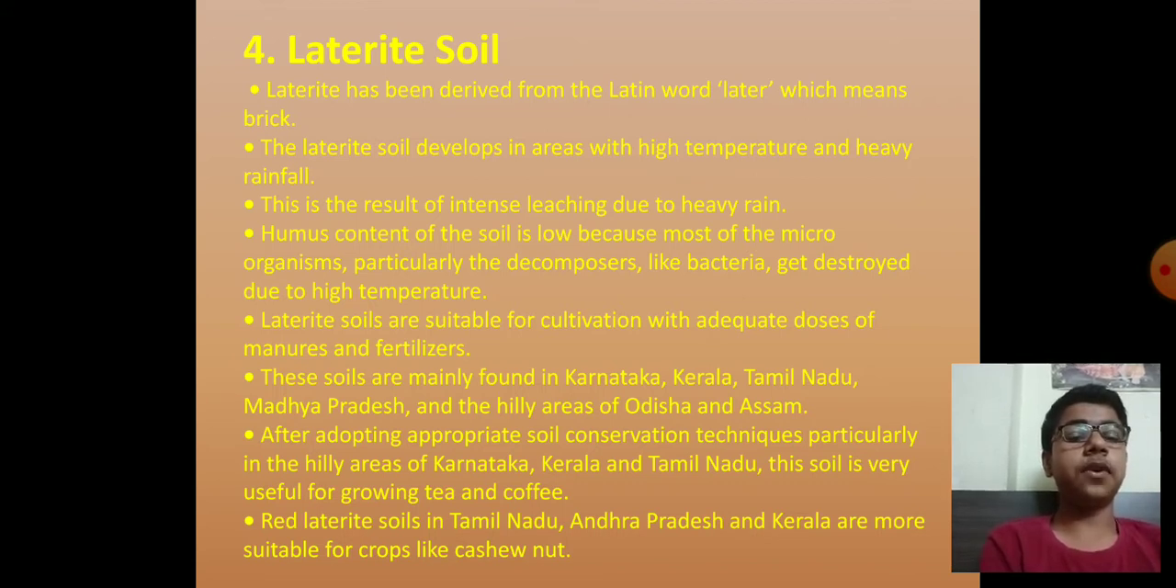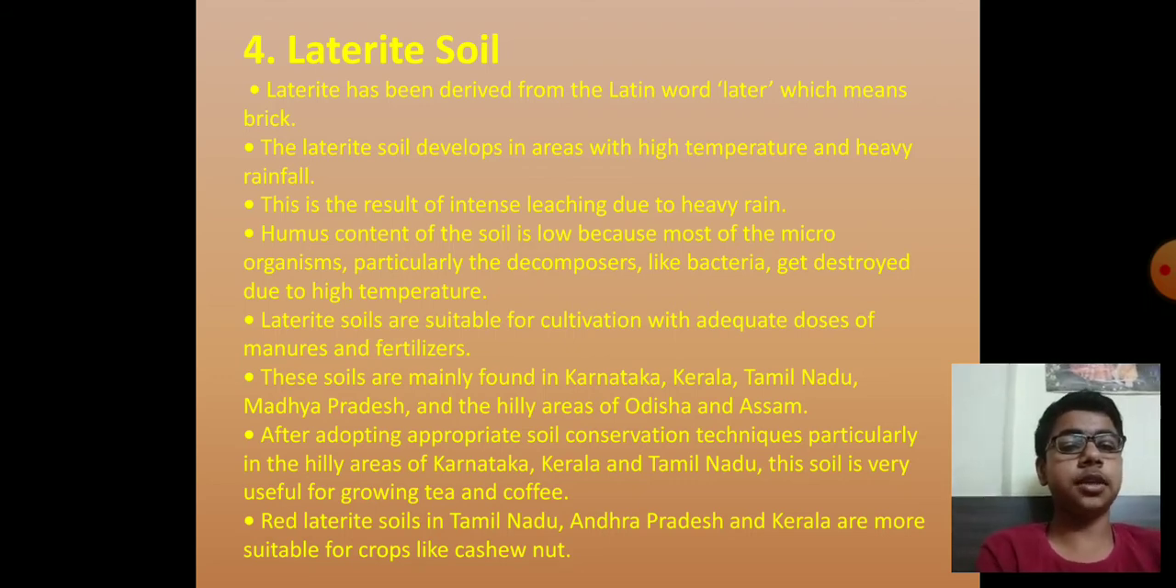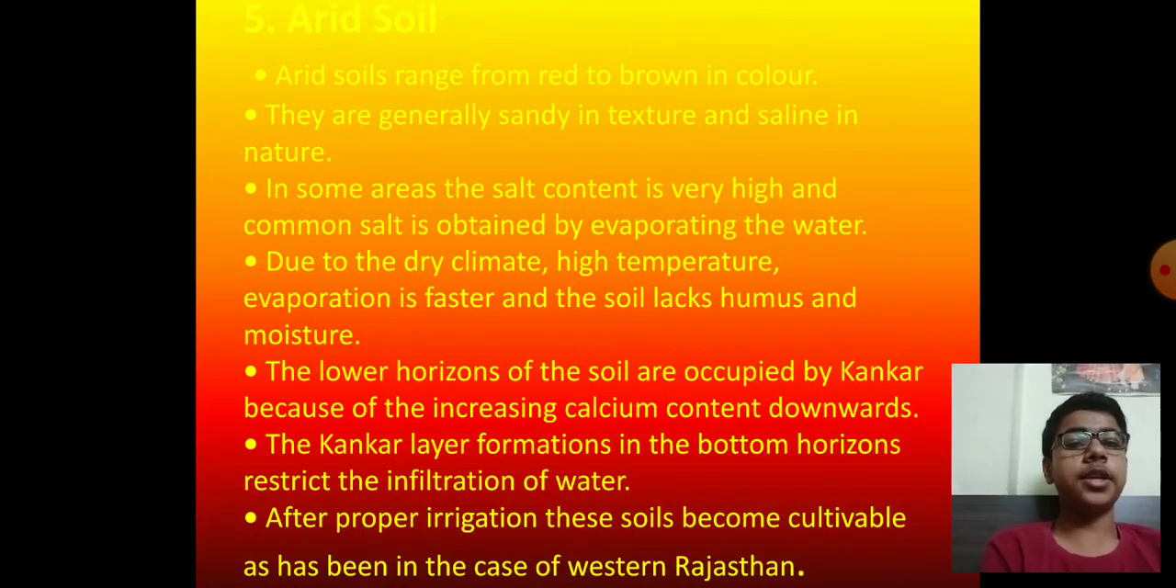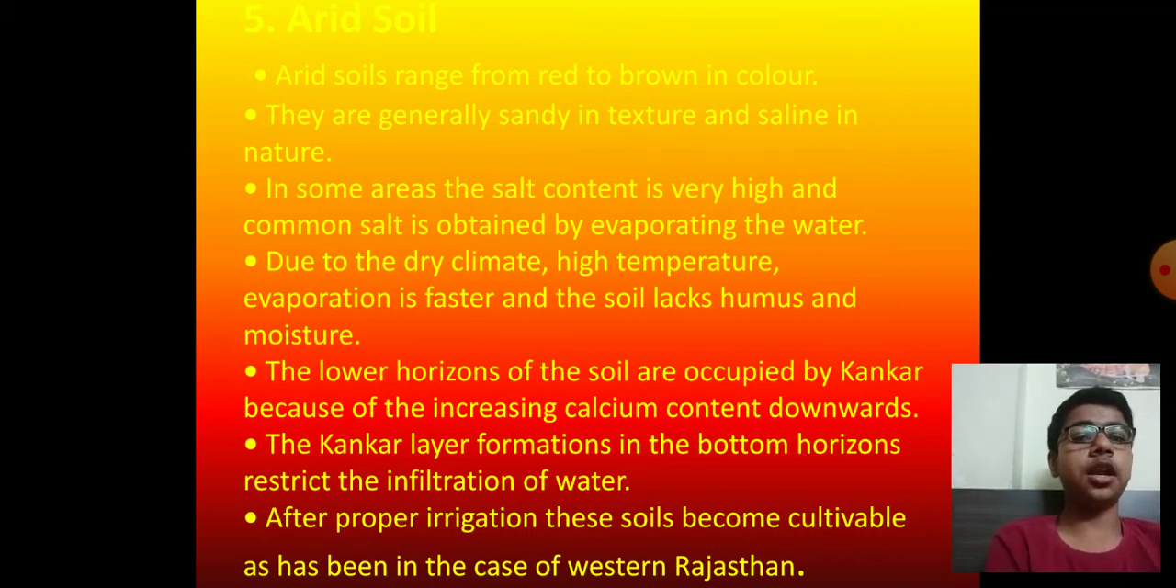These soils are mainly found in Karnataka, Kerala, Tamil Nadu, Madhya Pradesh, and the hilly areas of Odisha and Assam. Arid soil. Arid soils range from red to brown in color. They are generally sandy in texture and saline in nature. In some areas, the salt content is very high and common salt is obtained by evaporating the water. Due to the dry climate and high temperature, evaporation is faster and the soil lacks humus and moisture. The lower horizons of the soil are occupied by kankar because of the increasing calcium content downwards.